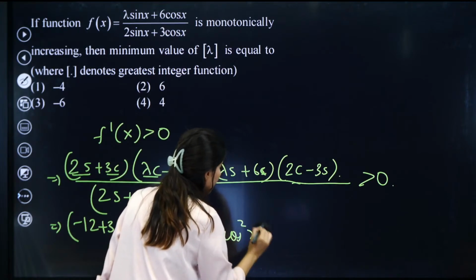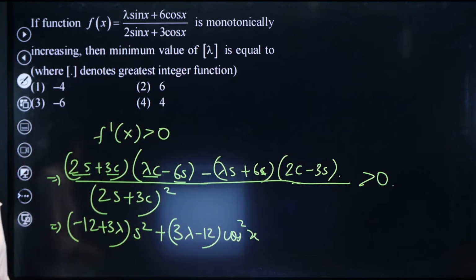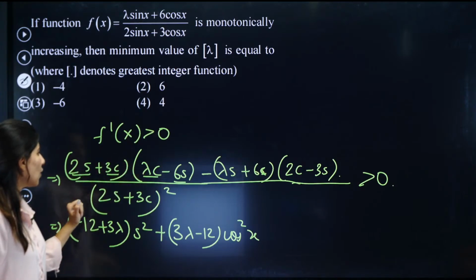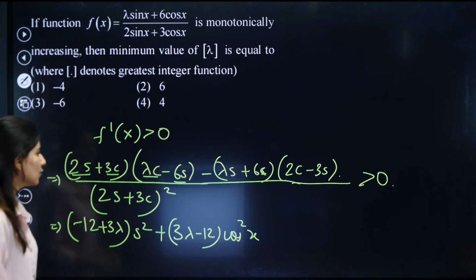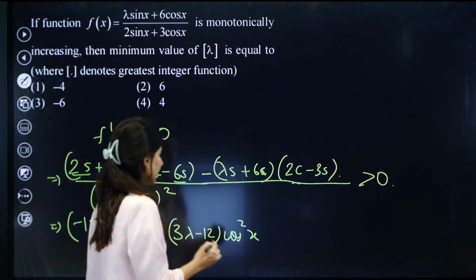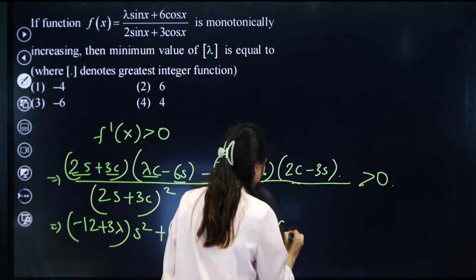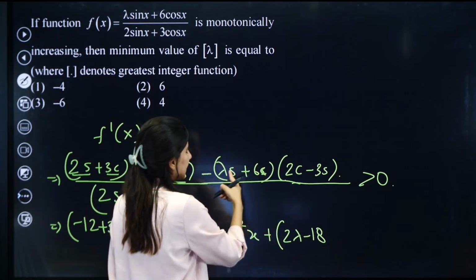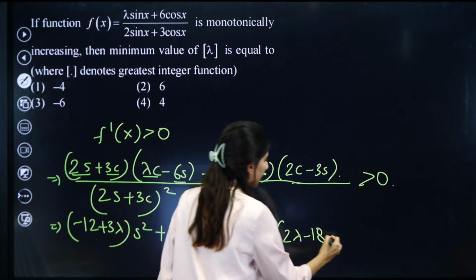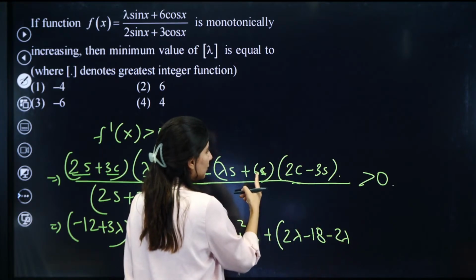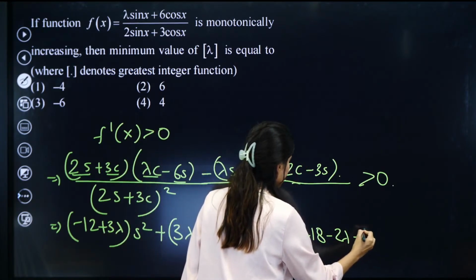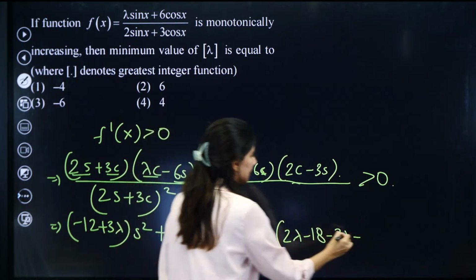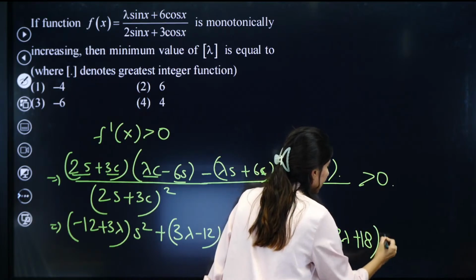What about sine cos? Now we are going to have sine cos as well. Can you see 2 lambda sine cos and minus 18, so 2 lambda minus 18, and from here we are having minus 2 lambda plus 18, into sine cos.